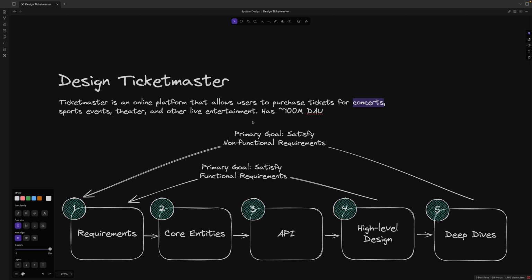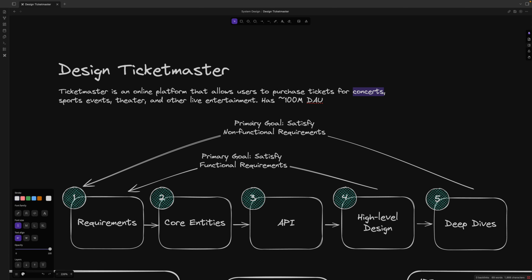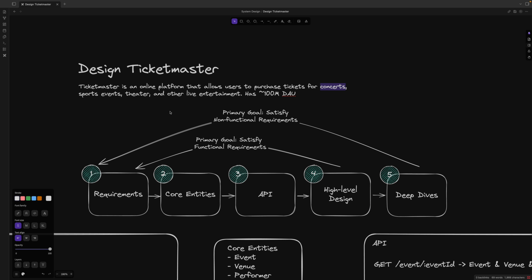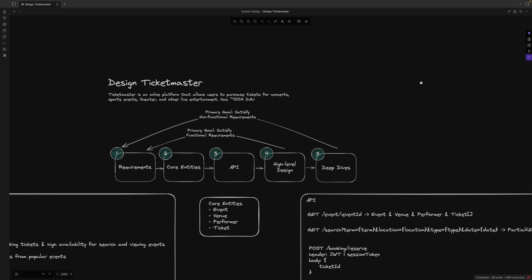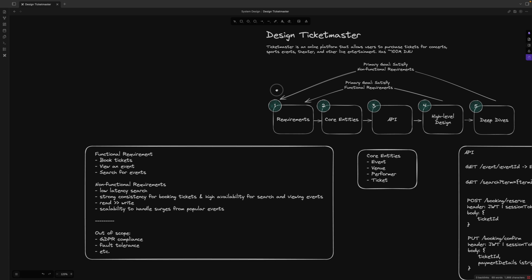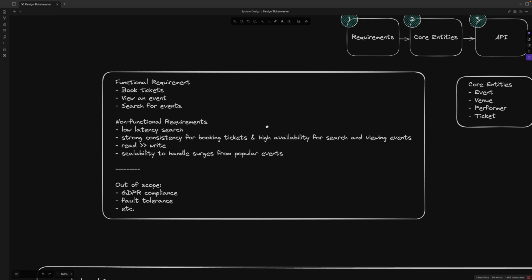Okay. So it's kind of like if you want to go to an NBA game, you can buy some tickets this way. So this is an app for buying tickets. Let's start from the requirements.